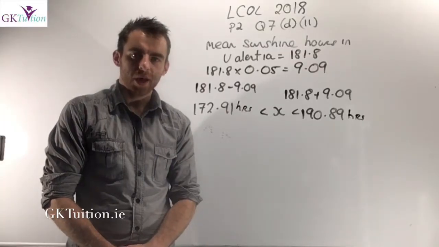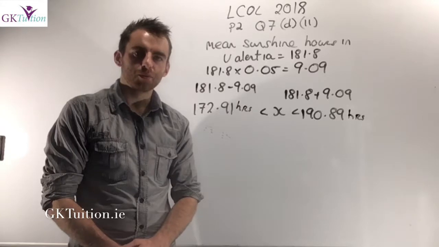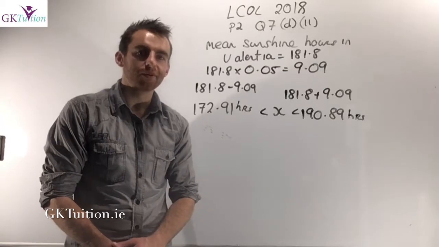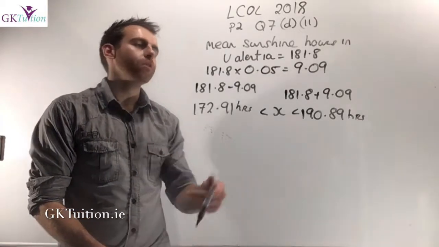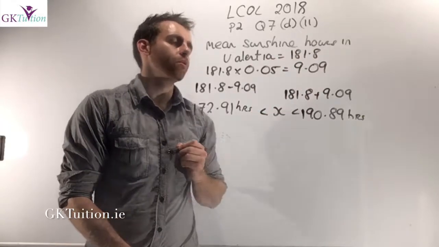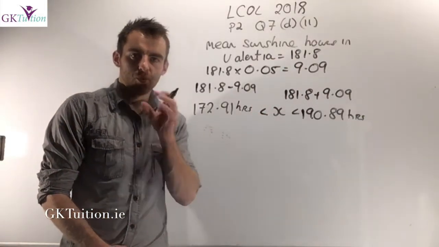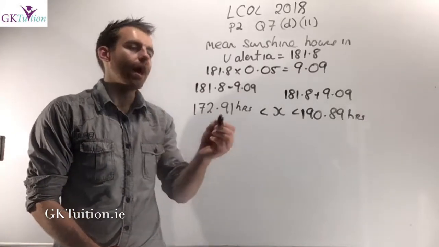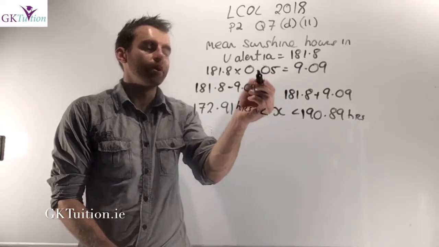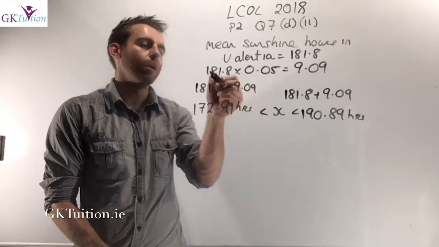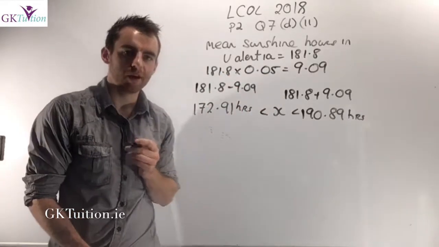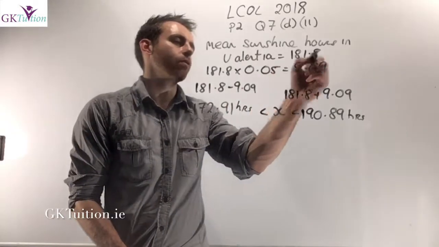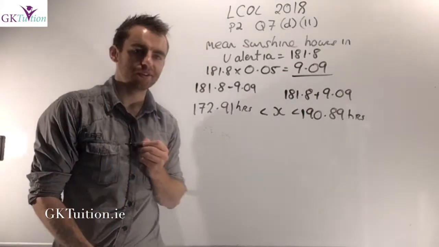Okay, in D part 2, it asks me to work out for which years the number of sunshine hours was within 5% of the mean number of sunshine hours in Valencia. Now in D part 1, we worked out that the mean sunshine hours in Valencia was 181.8 hours. And we want to know which years were within 5% of this. So in order to do that, obviously the first thing I need to do is find out what is 5%. So if we multiply 181.8 by 0.05, that will tell me what 5% of the sunshine hours in Valencia is. And 5% of 181.8 works out as 9.09.